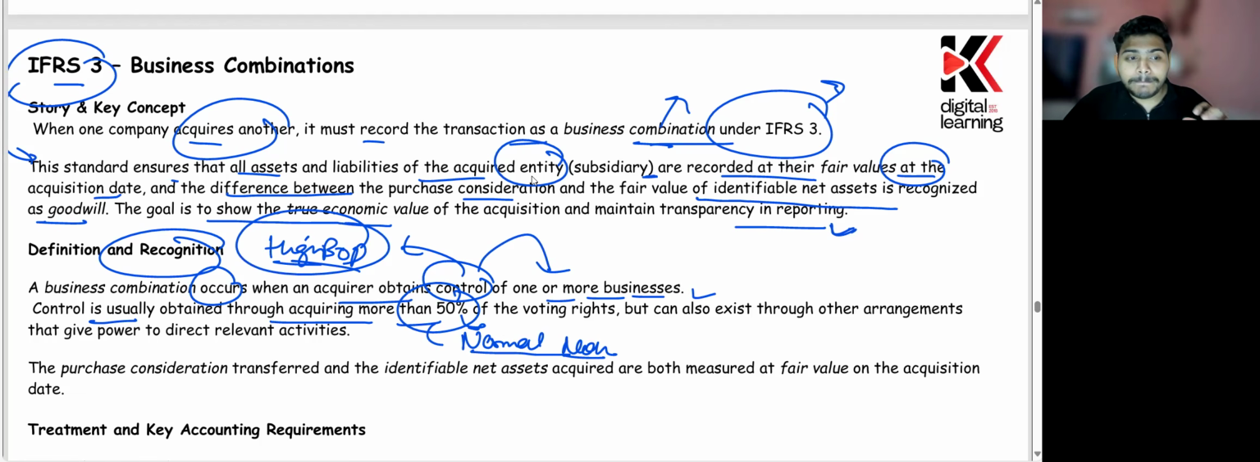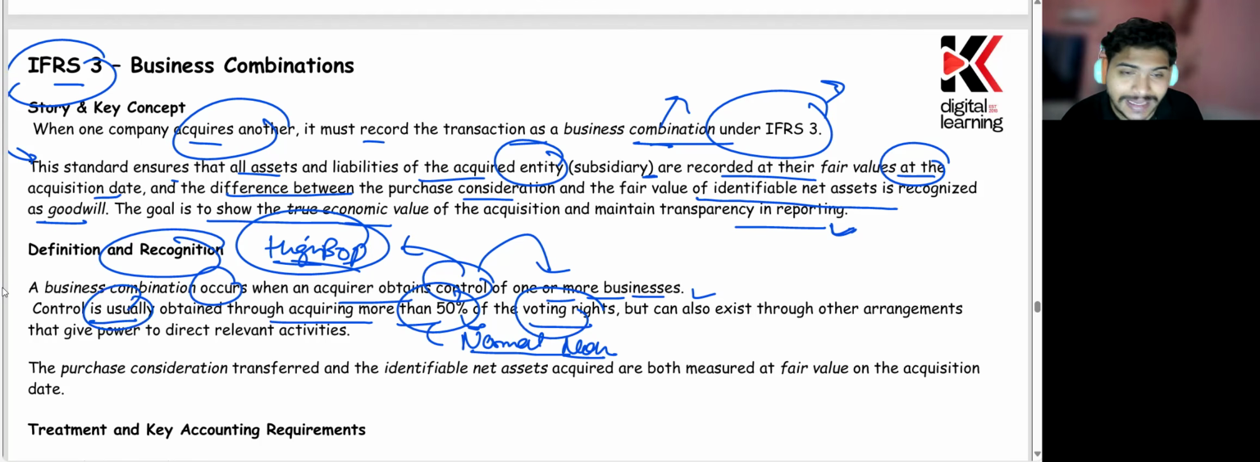But normally it is deemed that whenever you have more than 50% of any company, in that case you will have control of that company, and you are going to be known as the parent of that company, and that would be known as a business combination. Right, done. It is possible that with less than 50% you still own that company and have control, but that comes through an agreement, through contractual rights. So control is usually obtained through acquiring more than 50% of the voting rights.